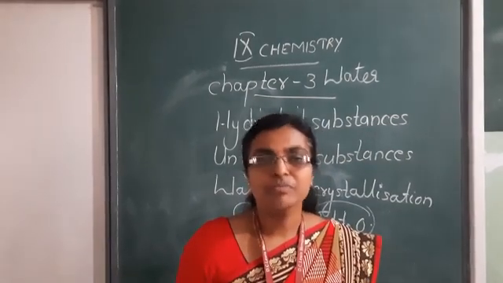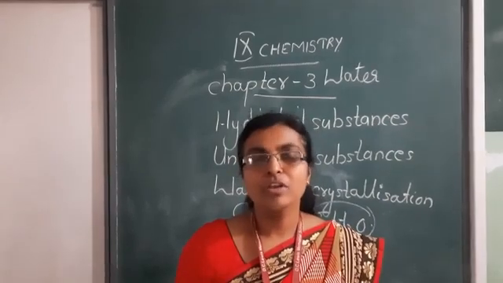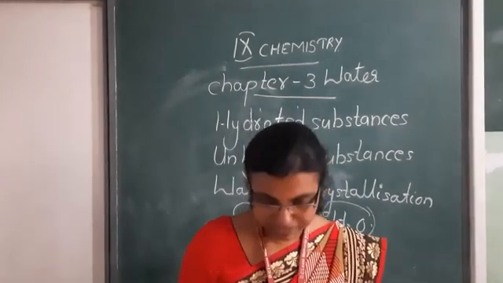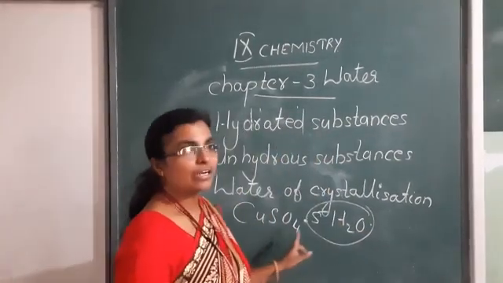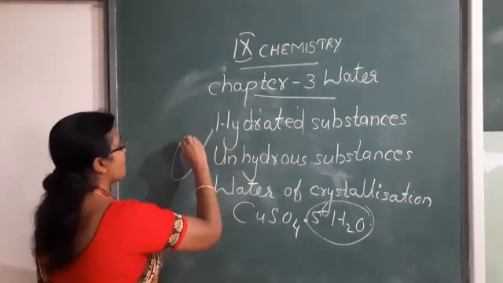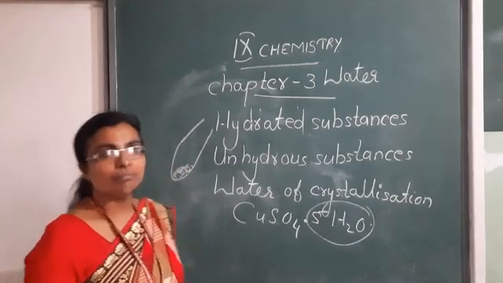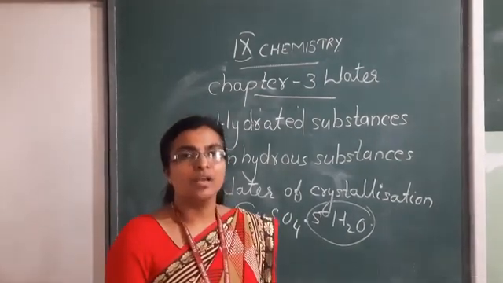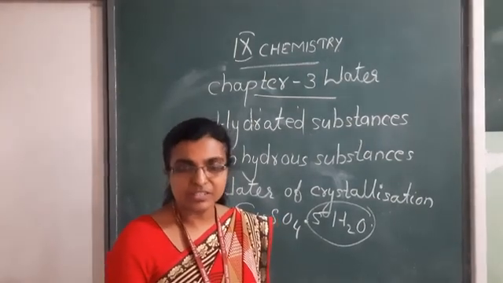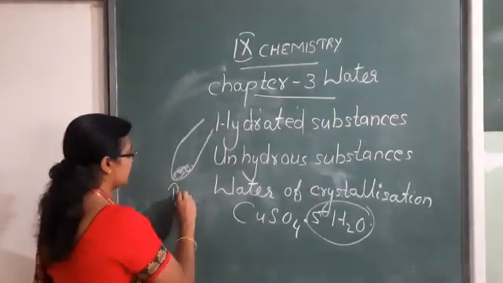For that, we are going to take a small amount of hydrated copper sulfate in a test tube. It is blue in color. Hydrated copper sulfate is blue in color. And you heat it.